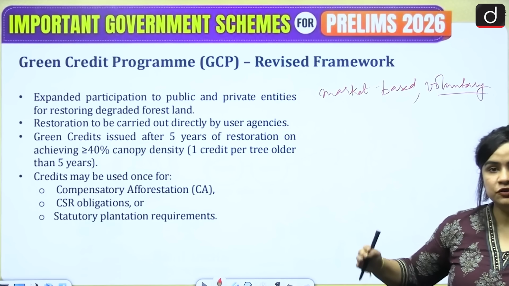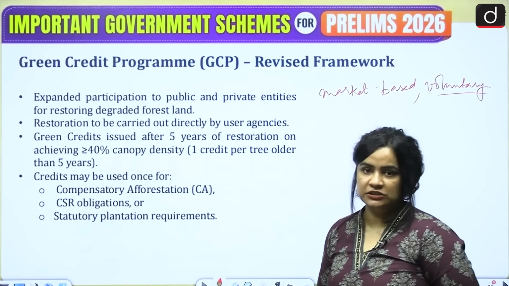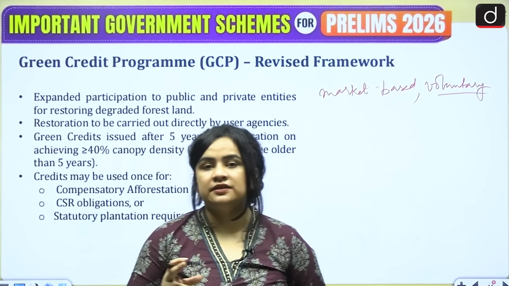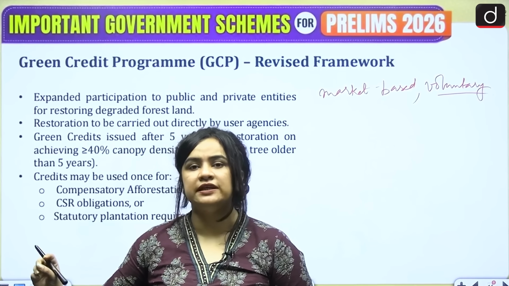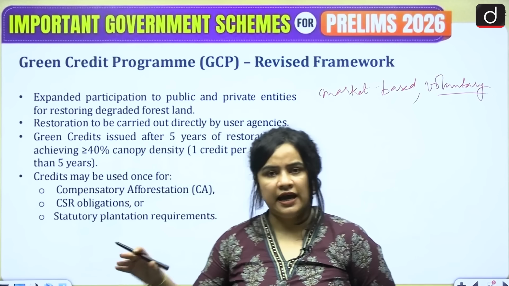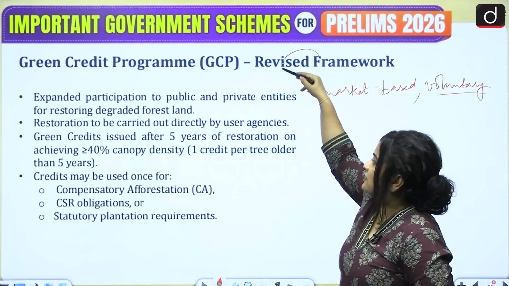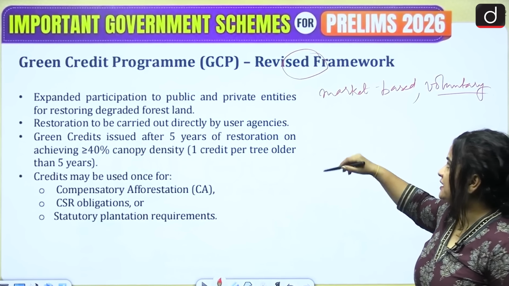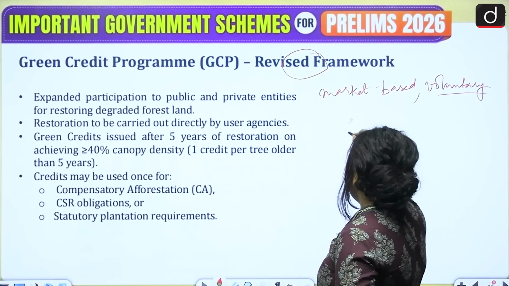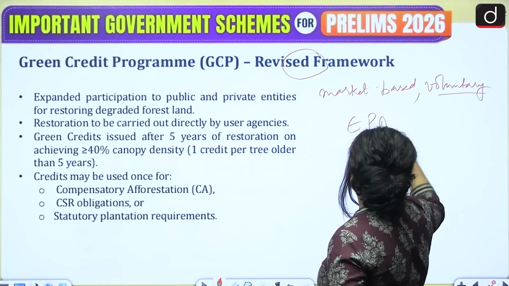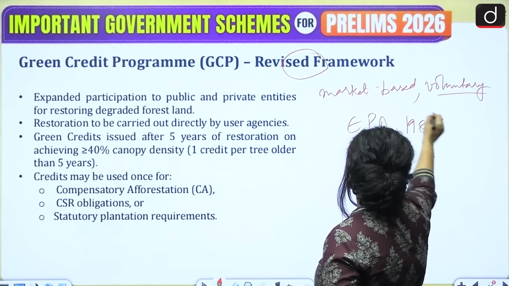So the more trees you plant, and if you meet certain conditions, you are going to be rewarded with certain green credits that you can use in your CSR obligations and so on and so forth. Now the thing over here is, it is a revised framework. So it was basically launched under the Environmental Protection Act of 1986.